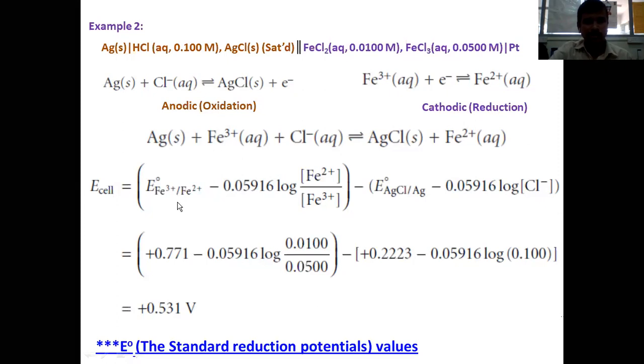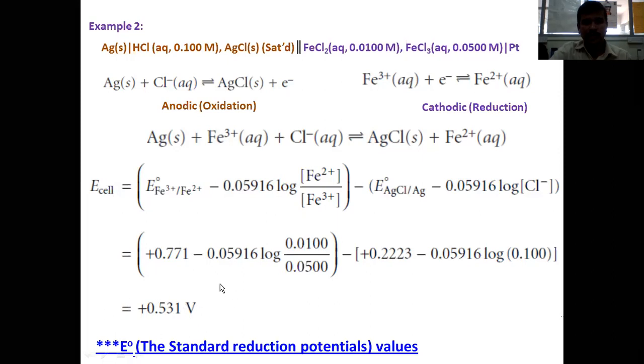From the electrochemical series, you can obtain the value of E naught for the iron 3 iron 2 and AgCl Ag couples as plus 0.771 and plus 0.2223 volts respectively. So if you substitute, the E cell value of plus 0.531 volts will be obtained.